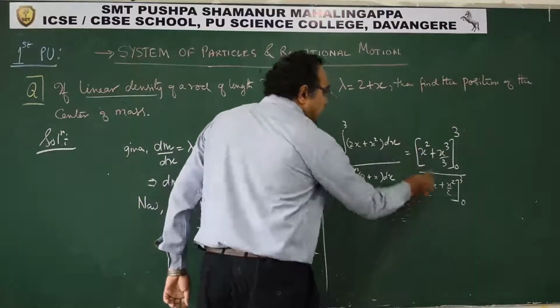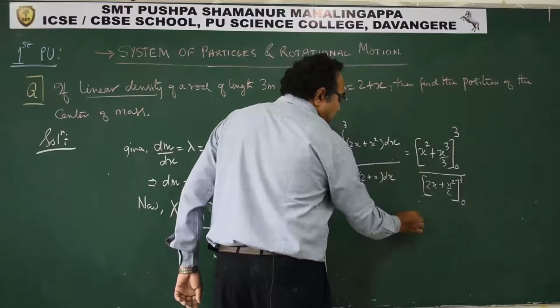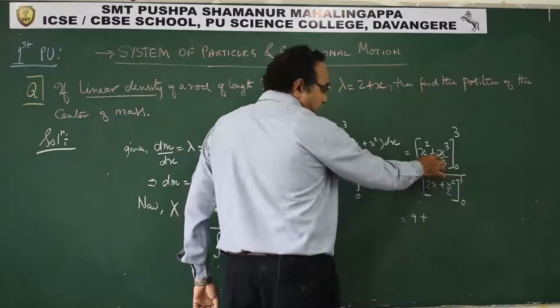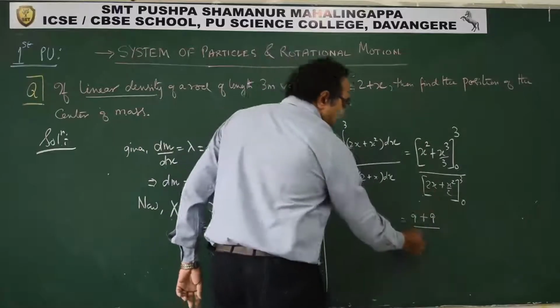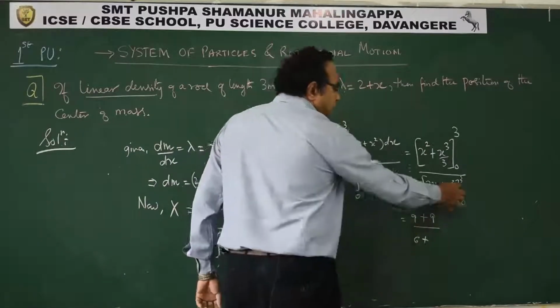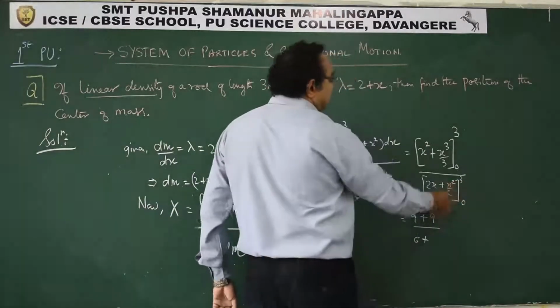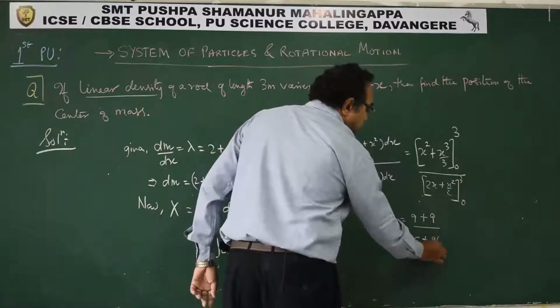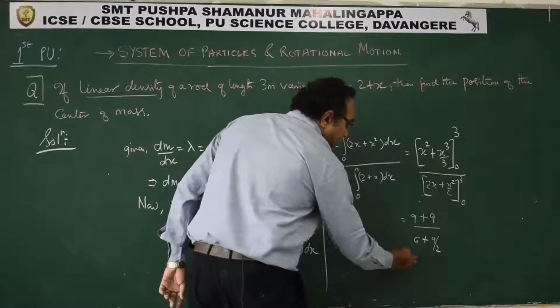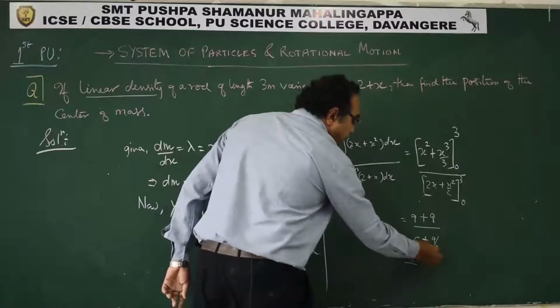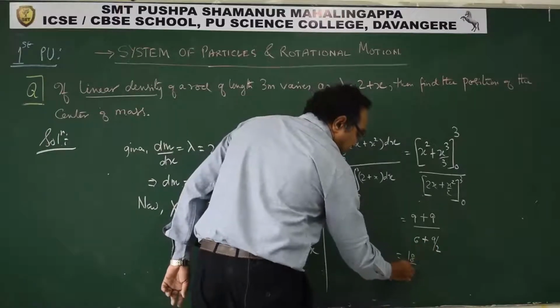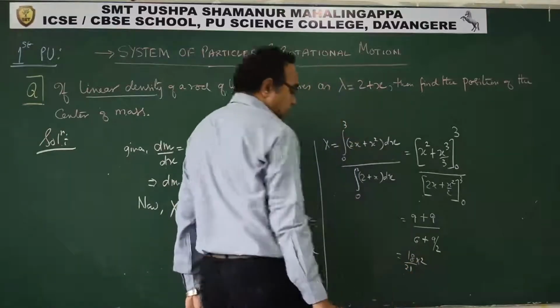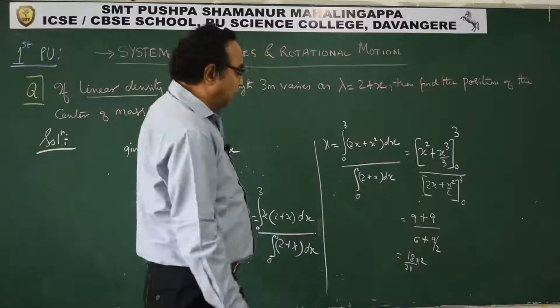If we substitute the limits, this will be 9 and this will be 27 by 3. This is again 9 upon 6 plus, 3 square is 9 by 2. So this is 18 and this is exactly what we get.